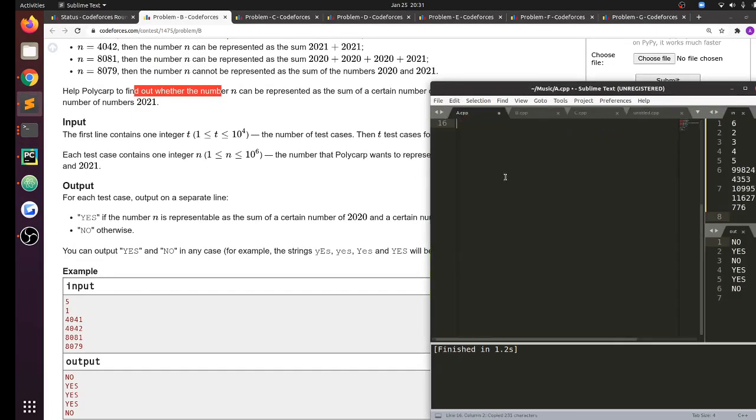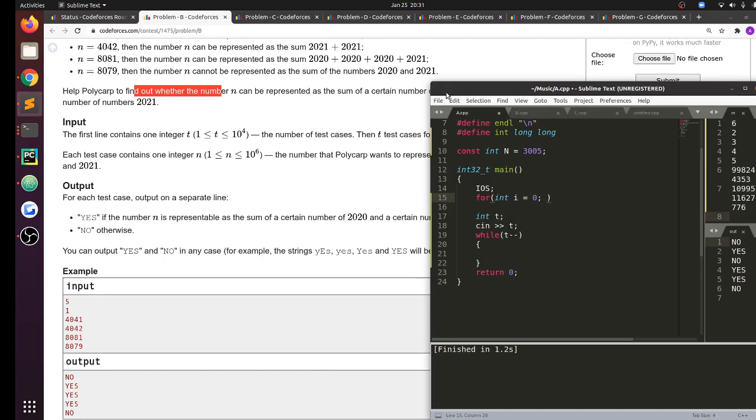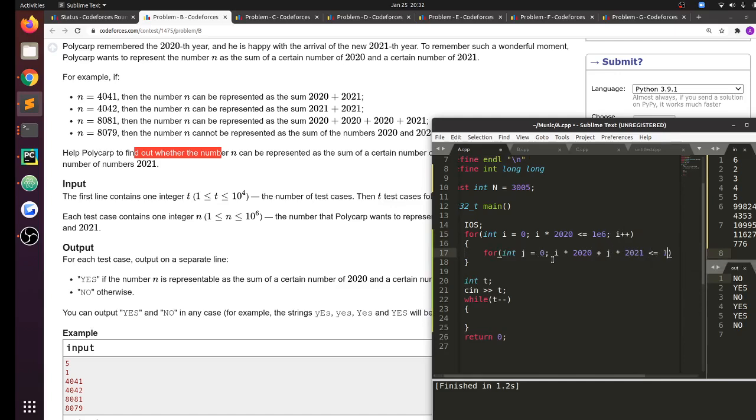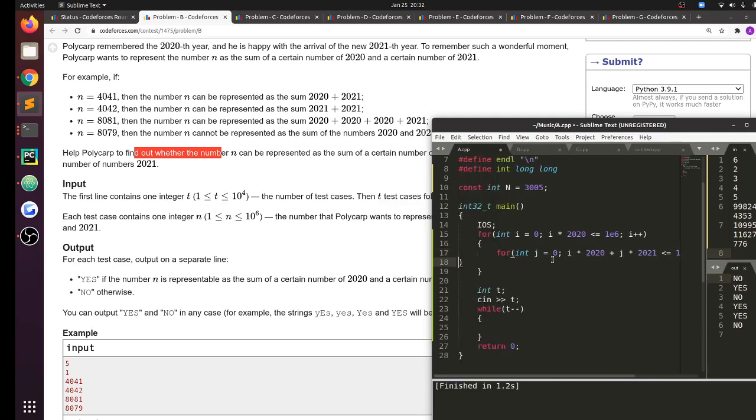Basically we can find all of the integers that can be represented as a sum of 2020 and 2021, because n is only up to 1e6. So I'll precompute before taking the input. So let's say I start from i, so I have i into 2020 is less than equal to 1e6. Then for j equal to 0, i into 2020 plus j into 2021 should be less than equal to 1e6, j plus plus.